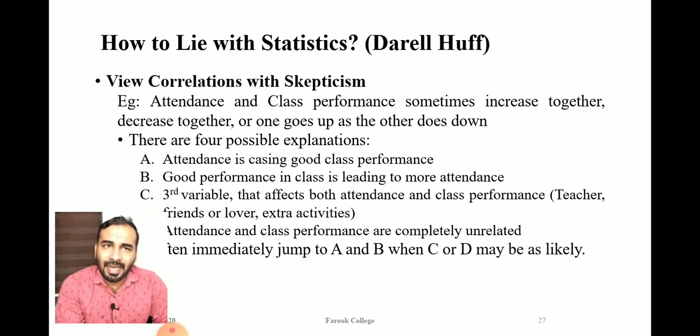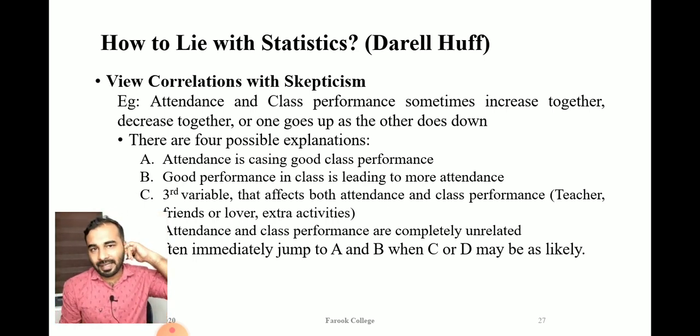But Darrell Huff viewed correlation with a little bit of skepticism. That means we don't always need to rely on statistics. We rely more on the statistical tool of correlation, but we should not rely so much on it. We should not believe whatever the correlation coefficients give to us.